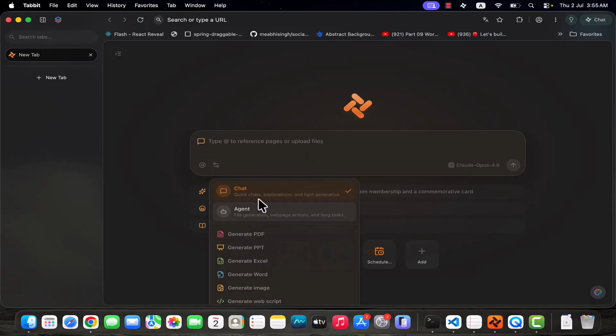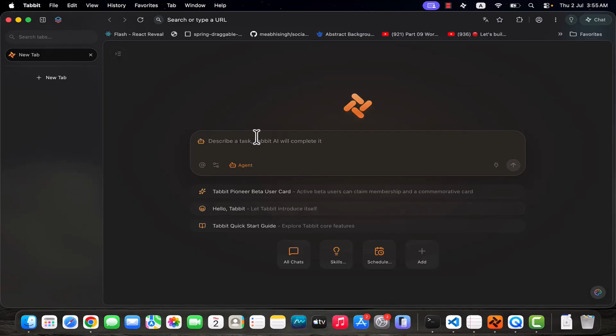Just click here, and it's a chat. You click on the agent. The agent will work on your project, like if you want to create a video, an image, or any website, the agent will work. Multi agents work on your task and you will get the result. I totally checked. The results will be very clear and very efficient.